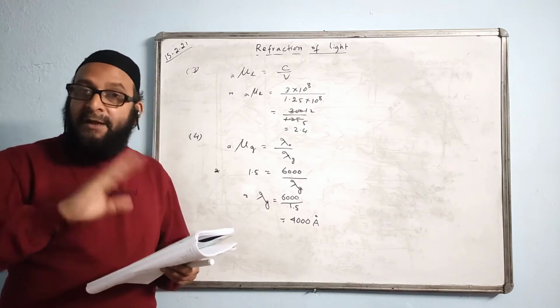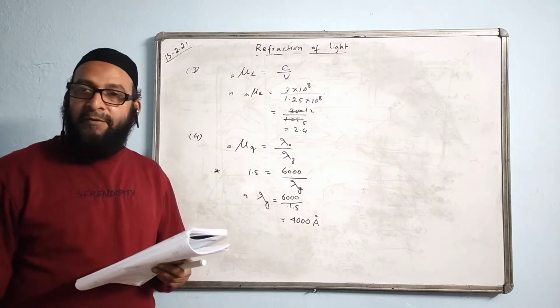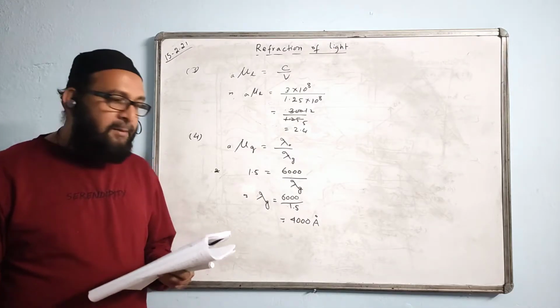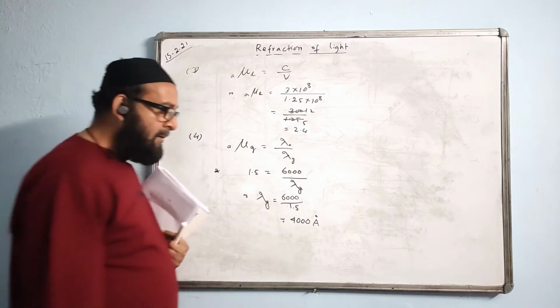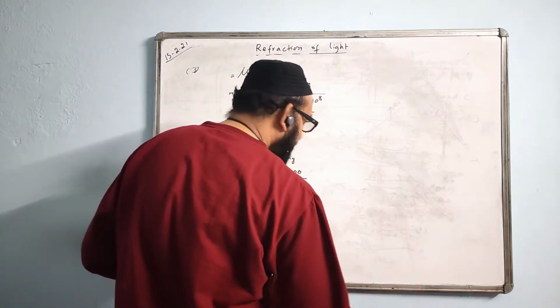You have to find the frequency in glass of refractive index 1.5. What is the answer? Anybody? What you have to do?